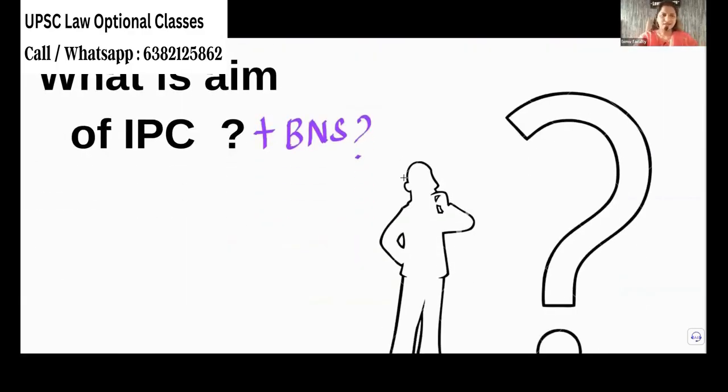So we are studying law of crimes. IPC and BNS is the perfect one. You cannot say IPC is dead and that we should learn only BNS. Why can we not say so? Tell me, can we avoid IPC altogether and read only BNS? Can we do that? Will that be right?